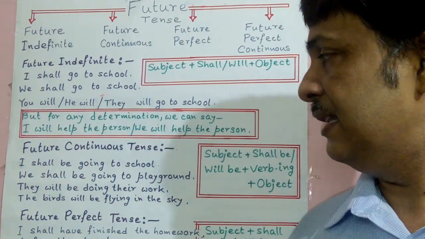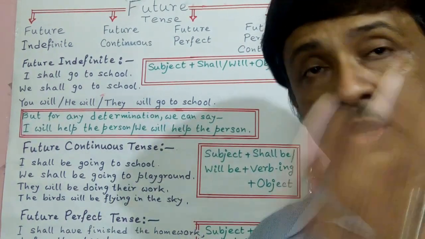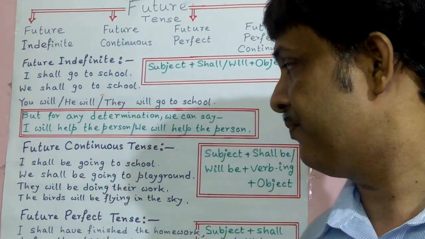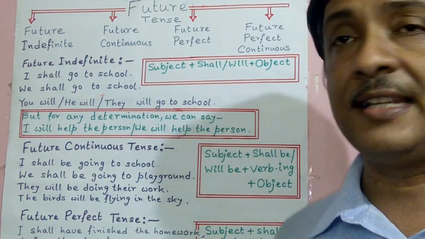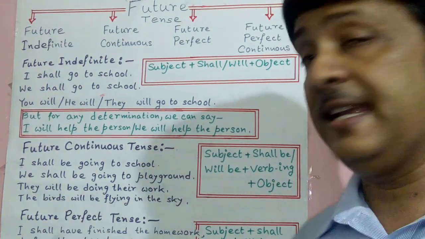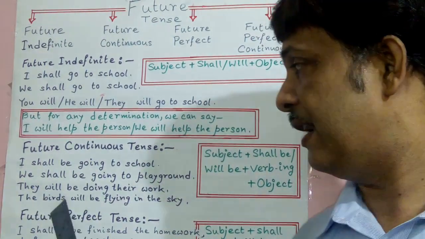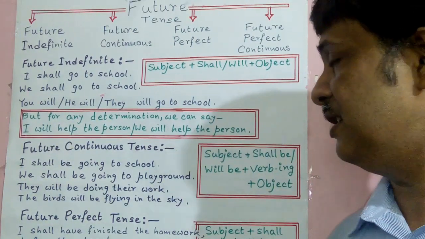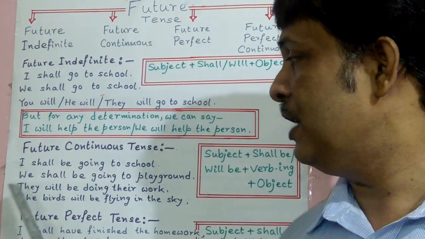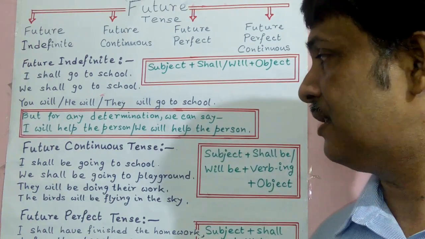To do their work, that activity will be doing. That activity will be continuing. The birds will be flying in the sky. The birds flying, that will be continuing in the sky. So here future continuous tense is used. Here I, we, they, the birds, all are subjects.